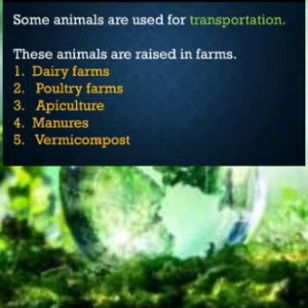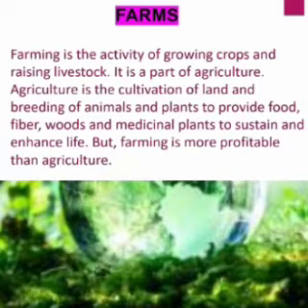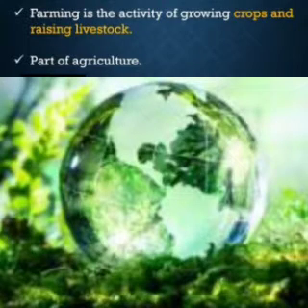Children, in this lesson we will learn about dairy farm, poultry farm, apiculture, manures and vermicompost. Now we will see the farms. Farming is the activity of growing crops and raising livestock. Children, what is farming? Farming is the activity of growing crops and raising livestock. It is a part of agriculture.